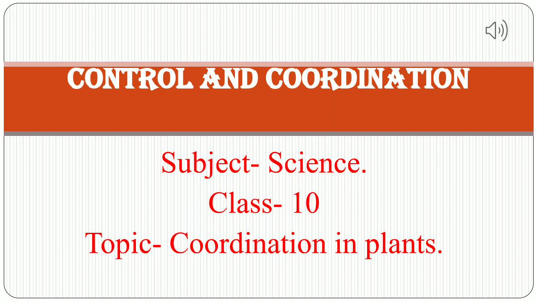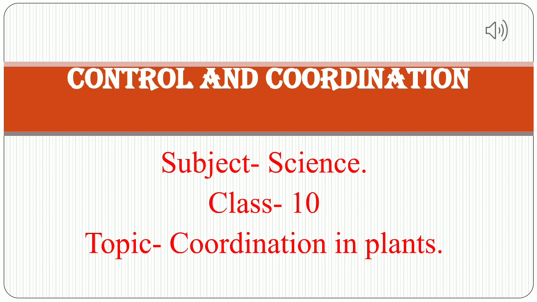That means they use the capacity to secrete certain hormones for the growth or movement of the plant. We have discussed hormones in previous classes, but just for revision I am repeating again.